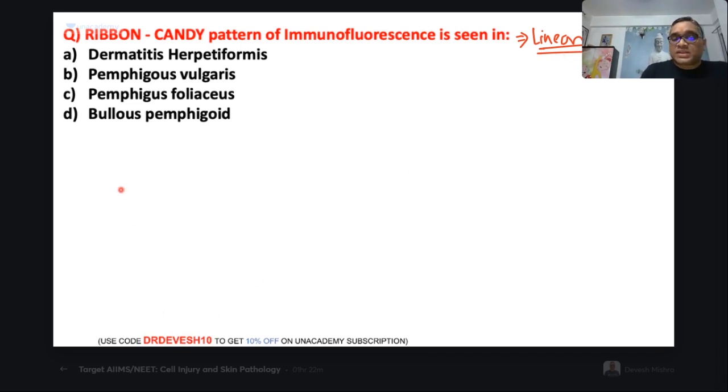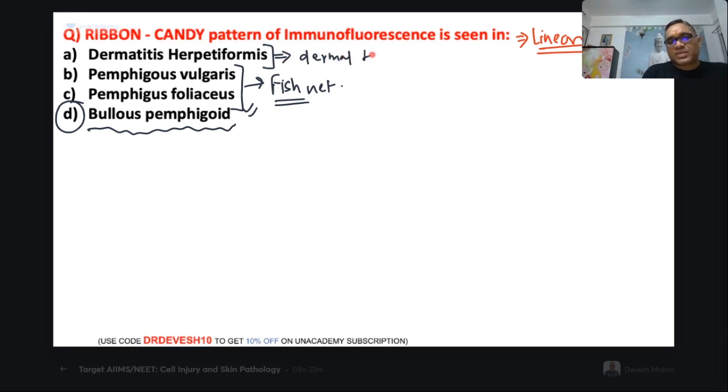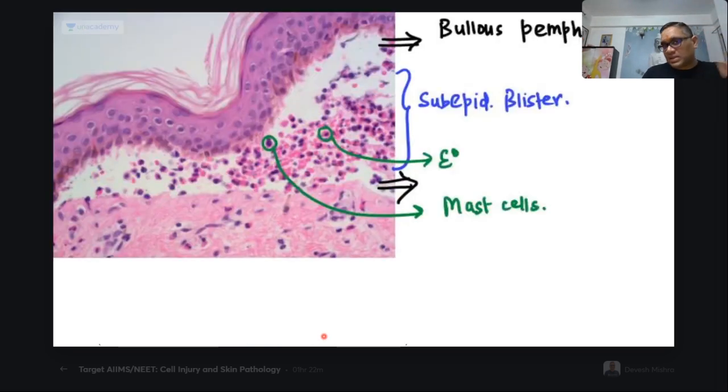Linear immunofluorescence will be seen in hemidesmosome damage, which is seen in bullous pemphigoid. Pemphigus vulgaris and foliaceus, I have just shown you the fishnet or reticular pattern. Dermatitis herpetiformis shows a different pattern, called the dermal tip pattern of immunofluorescence. And bullous pemphigoid will have the linear ribbon candy appearance, as if somebody is floating a ribbon in the air. See the picture, right?